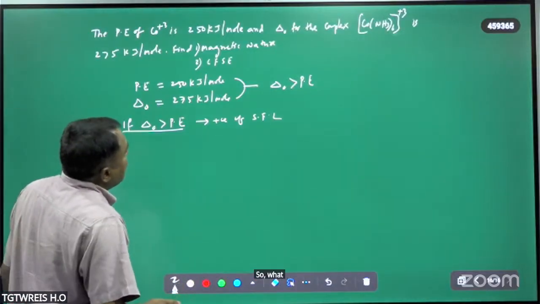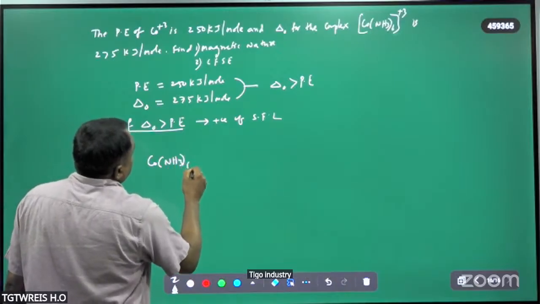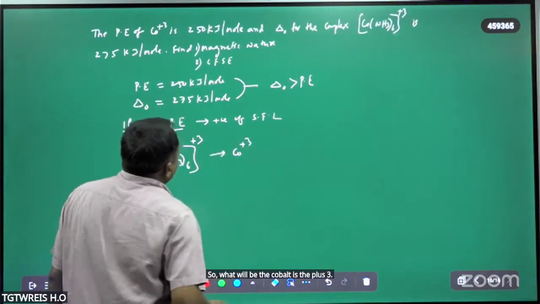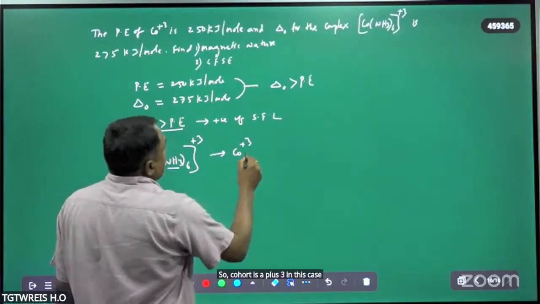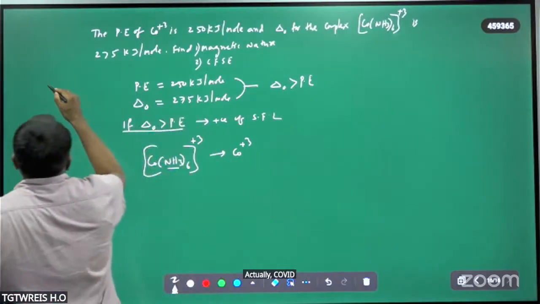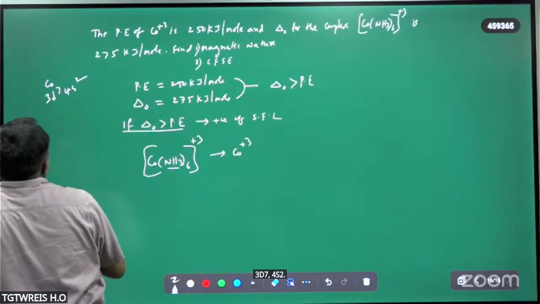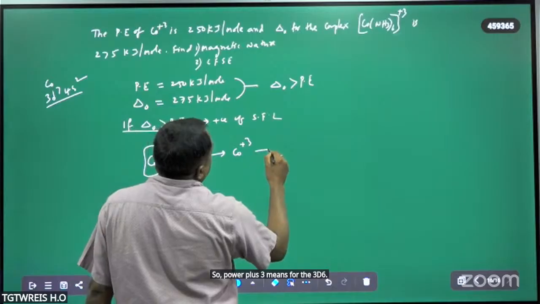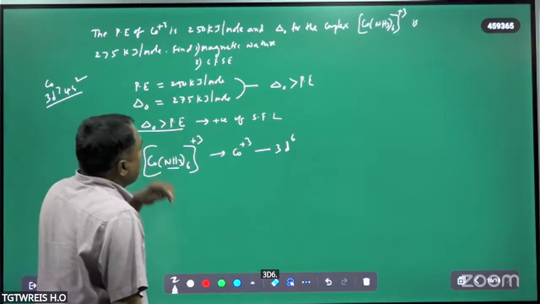So what will be the electron configuration of cobalt in [Co(NH3)6]3+? Cobalt is plus 3 because NH3 is a neutral ligand. Cobalt electron configuration is 3d7 4s2. So cobalt plus 3 means 3d6. In the presence of strong field ligand, what will happen now?